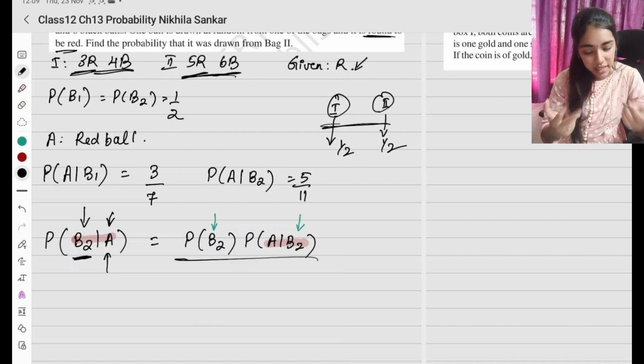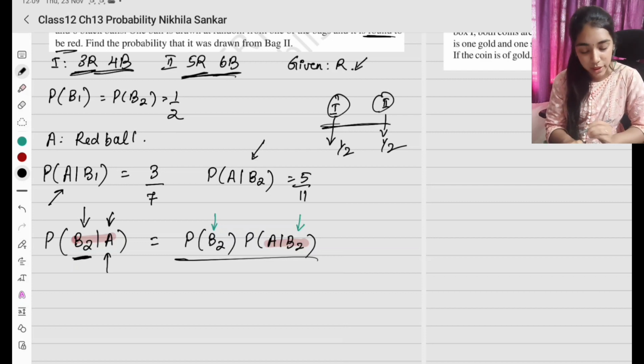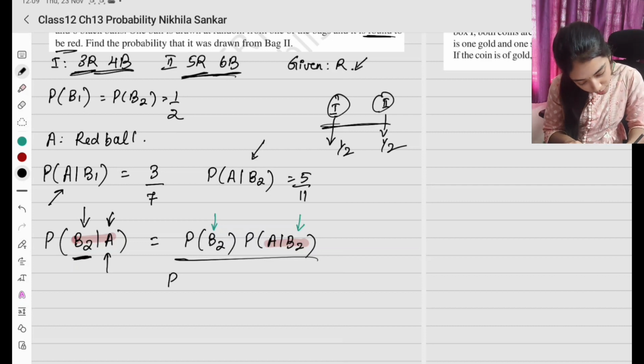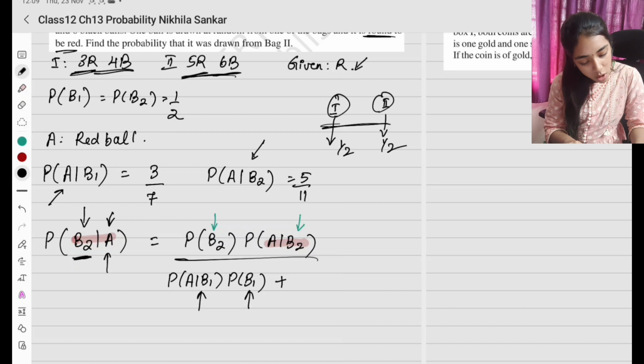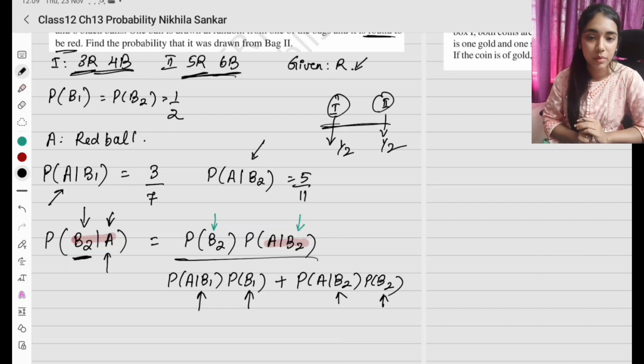Divided by, இப்போ என்னென்ன கேசஸ் இருக்கு? It can be either A given B1 or A given B2. So இப்போ given B1ல என்ன வரும்? Probability of A given B1 times you multiply by B1. இங்க B1 இருந்தா இங்கேயும் B1. Or it can be from bag 2. So it can be probability of A given B2 times probability of B2. இங்க என்ன givenோ that I am writing here.